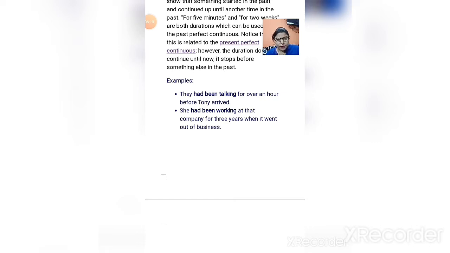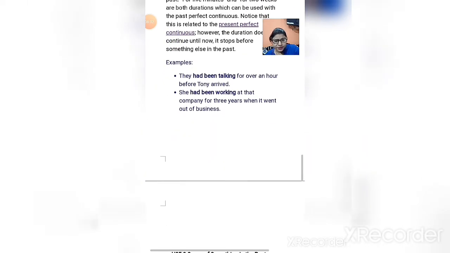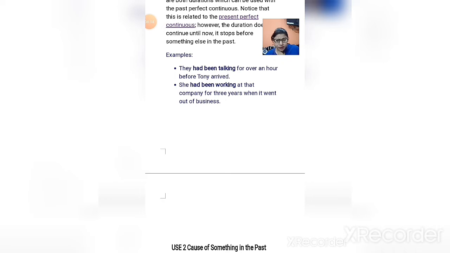They had been talking for over an hour before Tony arrived. Again, there are two actions, arriving and talking. It is a duration before something in the past. It is explained here very well that the action of talking happened for over an hour. So that over an hour is the duration of time that happened in the past, no? And then after, Tony arrived. So these two actions happened, and we are talking about the earlier action. The talking action had just finished before another action started.